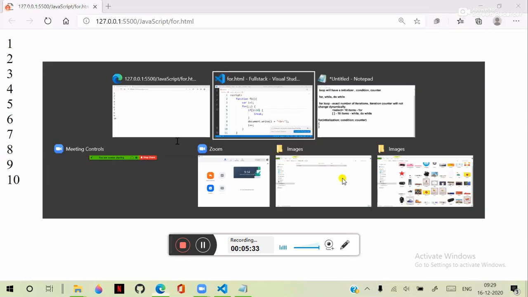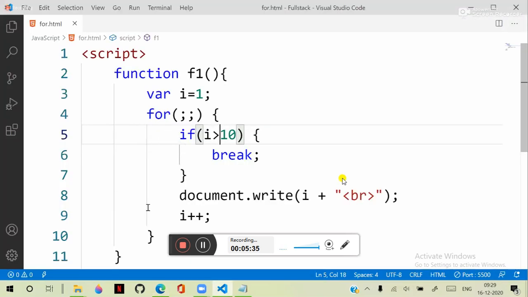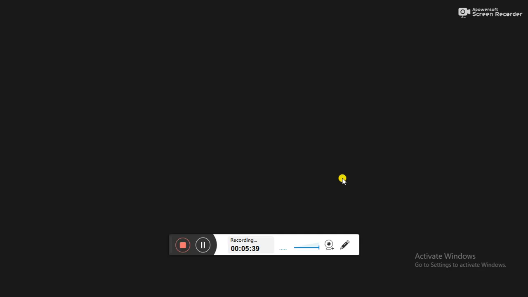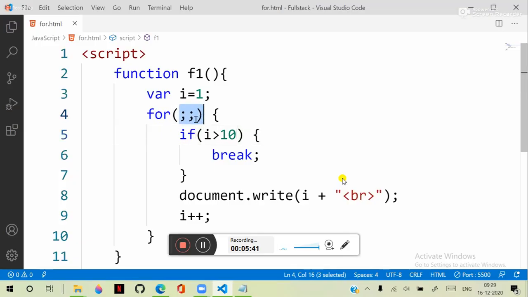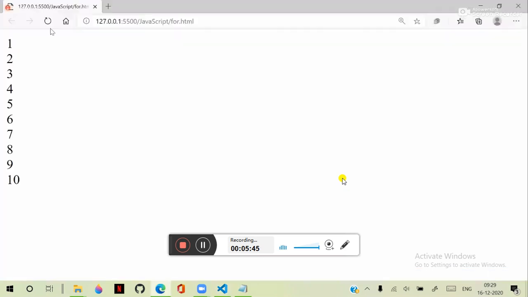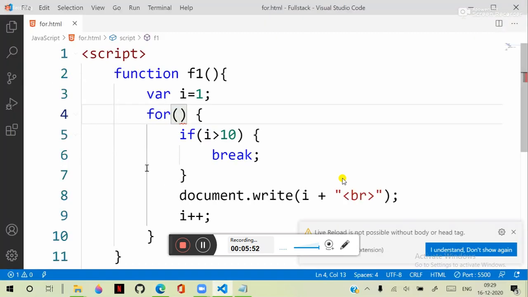While dealing with for loops, these kinds of questions are very common in interviews. You need to remember this is valid. Suppose I remove the definition for initialization and condition and try to run this. That is invalid. There must be a definition for the initializer and condition.